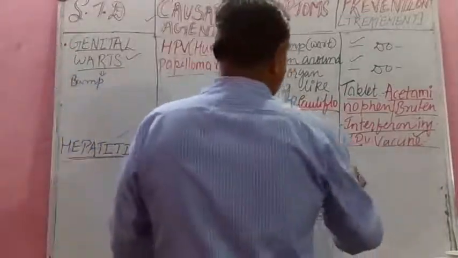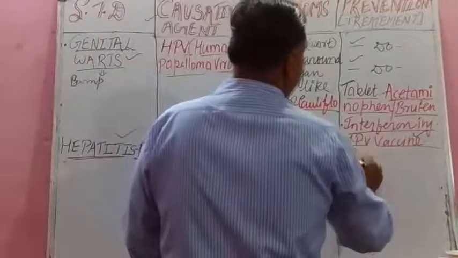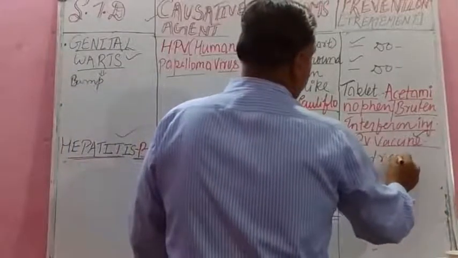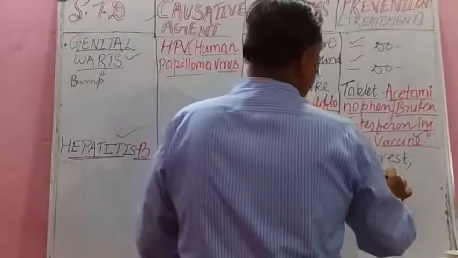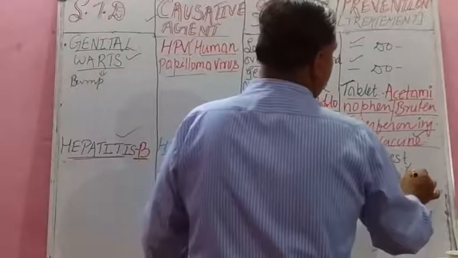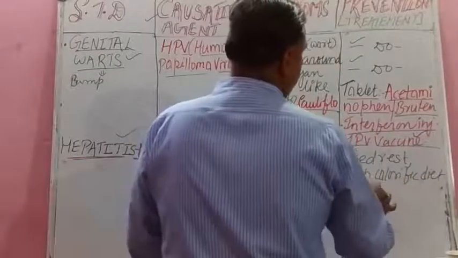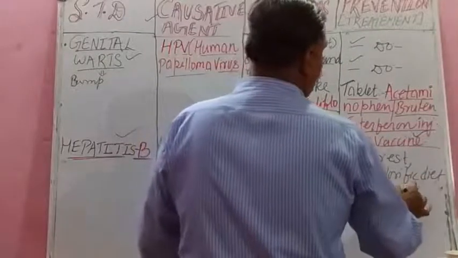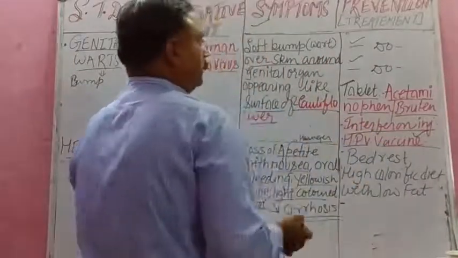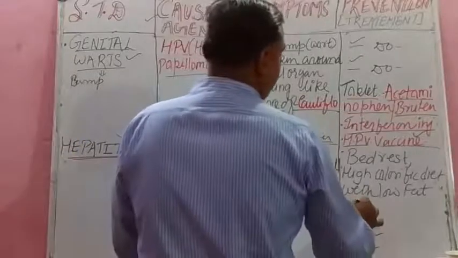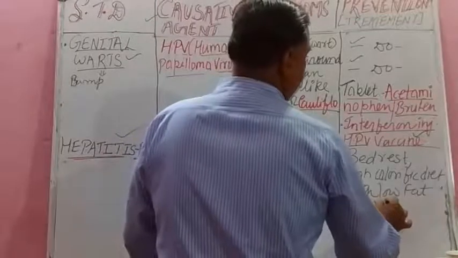Then the preventive measures are prolonged bed rest, high calorie diet with low fat and protein, and one more preventive measure, that is hepatitis B vaccine, HB vaccine.